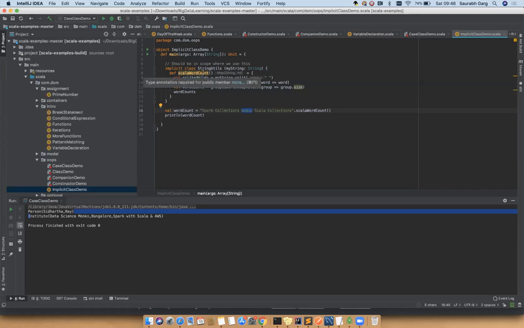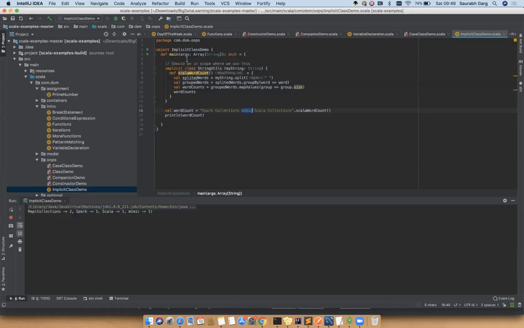A couple of questions come up in interviews like: I have a library and it has some functions, but I want to add a few more functionalities, and I don't have access to change the source code. If you want to add a new function, you would go to that class and add a function, right? But that person will say I don't have access to the source code, and still I want to add some extra functionality.